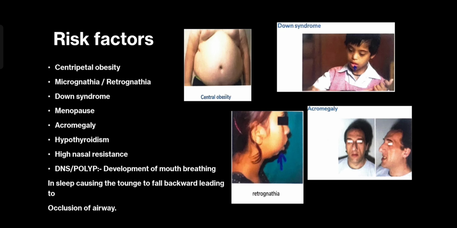The incidence is also increased in women after menopause. That's primarily because it has been documented that estrogen improves ventilatory drive. So when a woman is younger, the incidence is lesser, but in a woman older than 45, with a lesser amount of estrogen, the respiratory drive is relatively lesser, so the incidence increases. Then you can notice macroglossia with a broad nose in this particular patient with coarse facies. I have shown here an image of a patient with acromegaly. There is coarse facies and a large tongue, and the large tongue would obviously tend to fall backwards, narrow the airflow and contribute to disordered breathing during sleep.